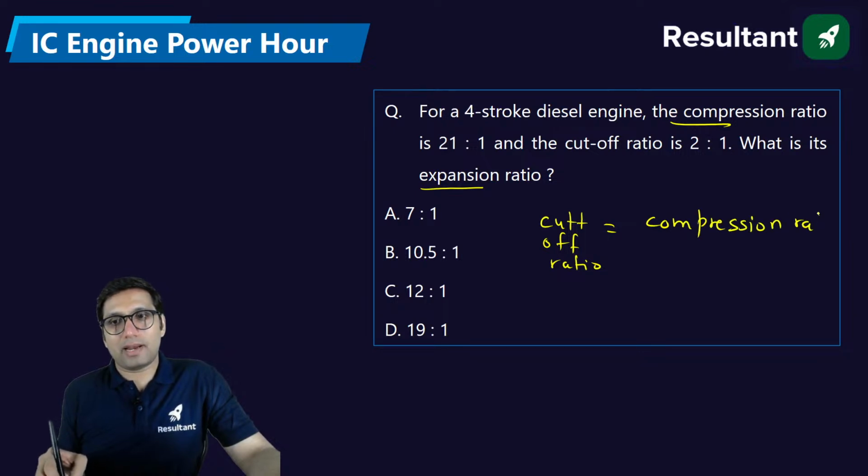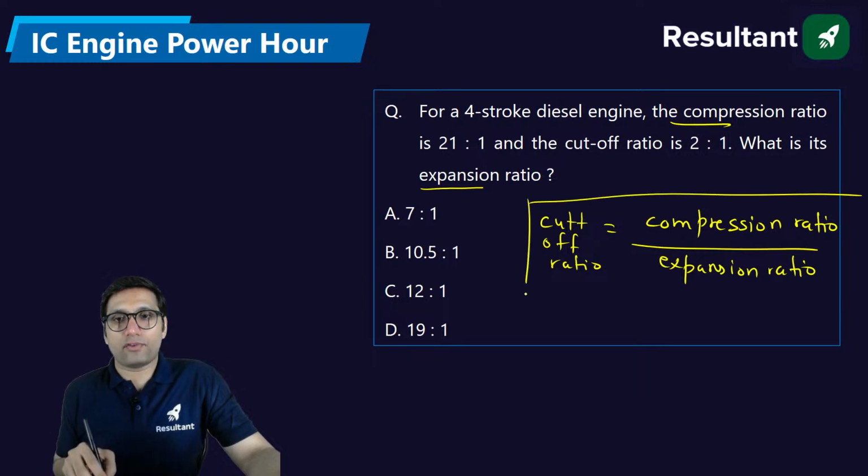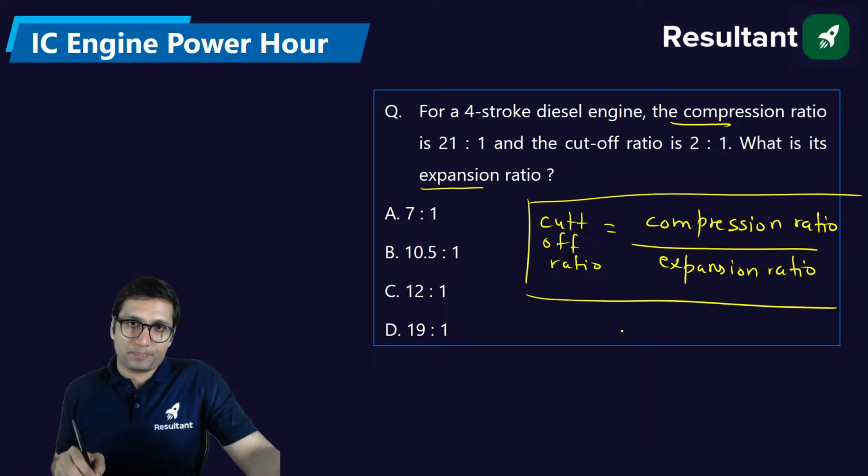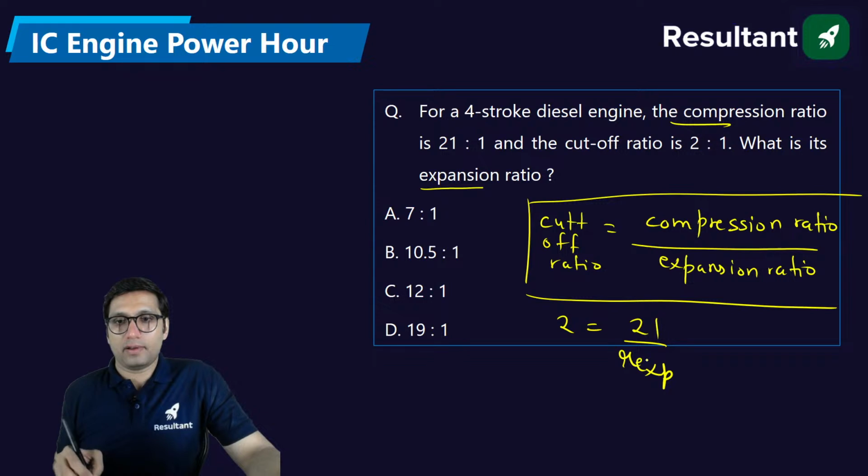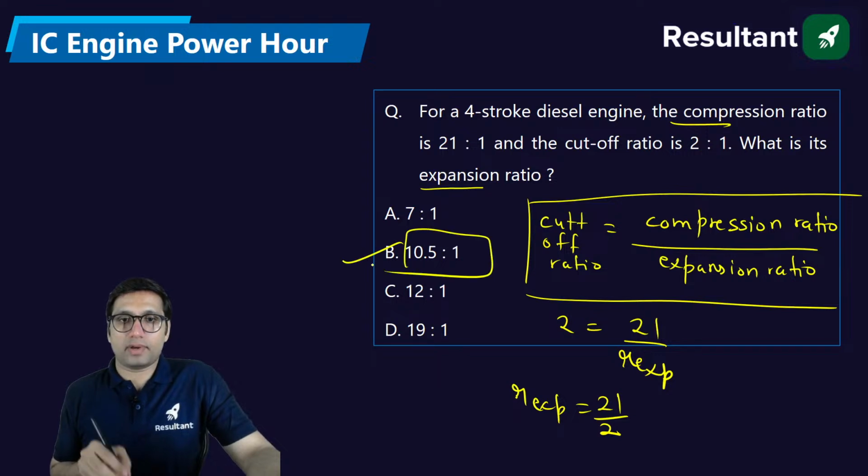If you remember the formula, it becomes very simple. Just use this formula and you will get the answer. Remember this formula. But if you forget the formula, then it will become difficult for you to solve this question. Cutoff ratio is equal to 2. Compression ratio is 21. Expansion ratio you can get from here. Just put the value, you will get expansion ratio 21 by 2, that will be 10.5:1. Clear?